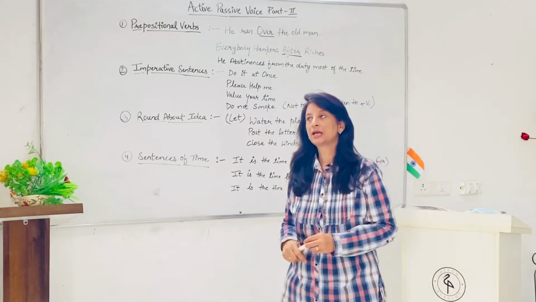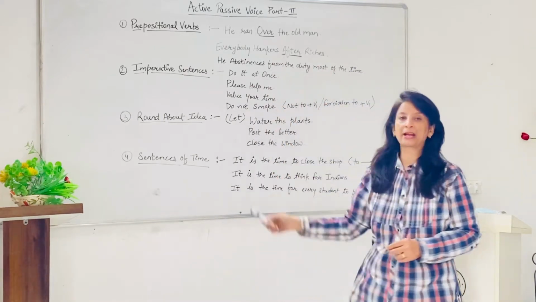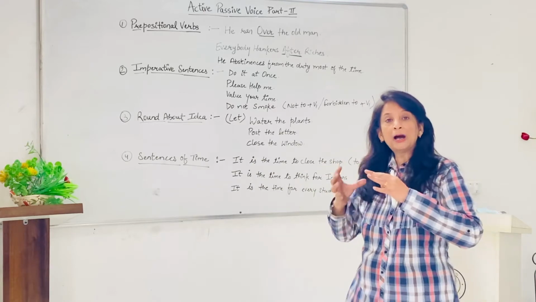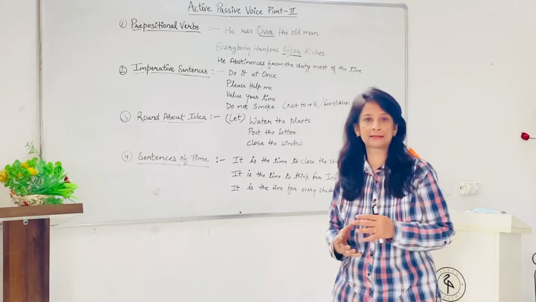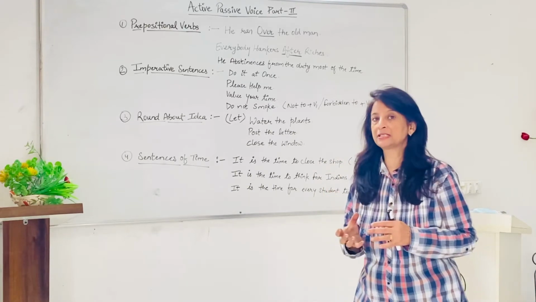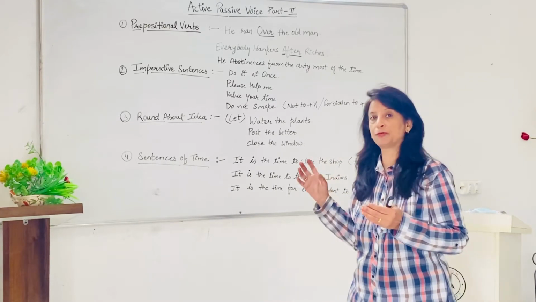Okay? So now in session 2 of active and passive voice, अब आज मैं आपको बताऊंगी कि what are the different sentences and how will you change the different sentences of active into passive voice.